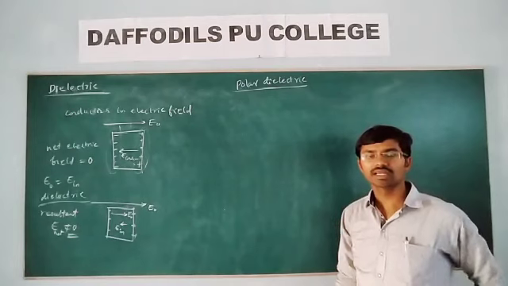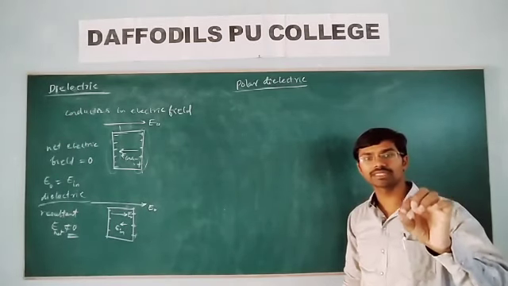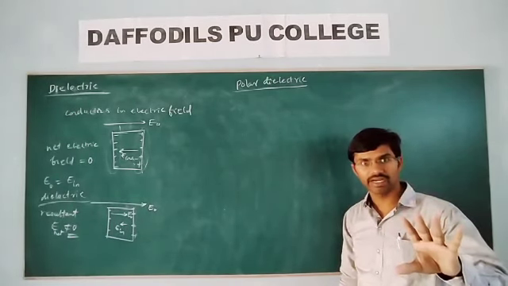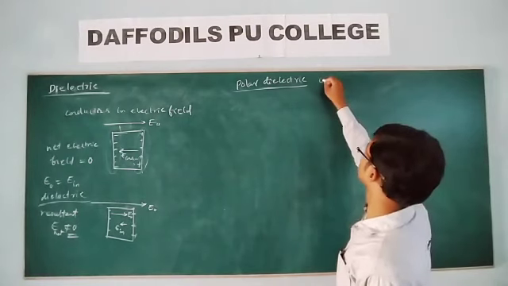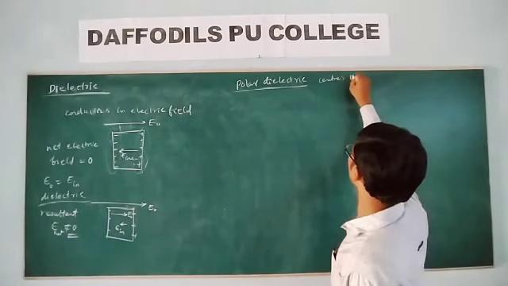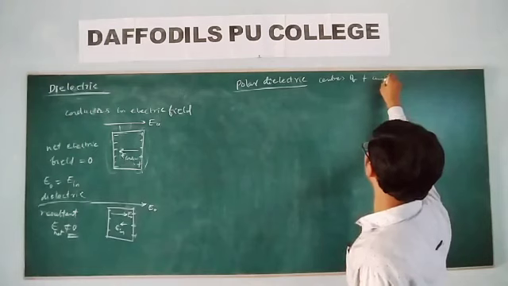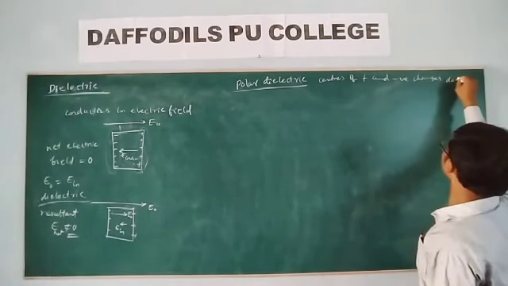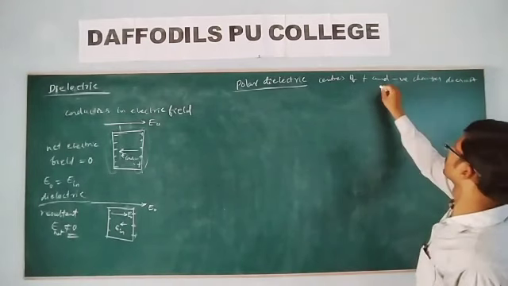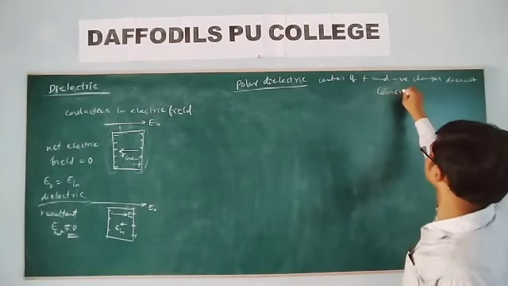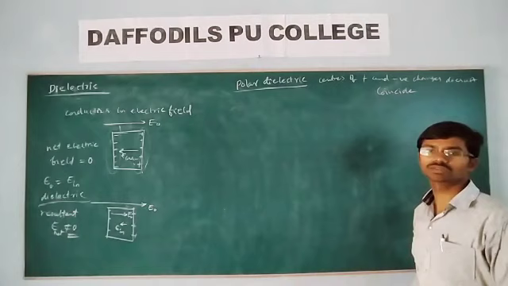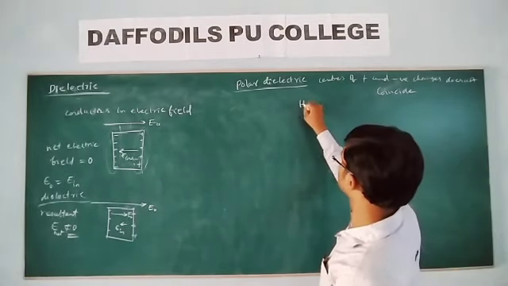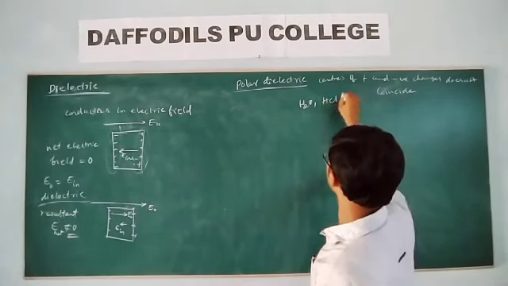Polar molecules means the centers of the positive charge and negative charge do not coincide. Let us take H2O and HCl and so on.